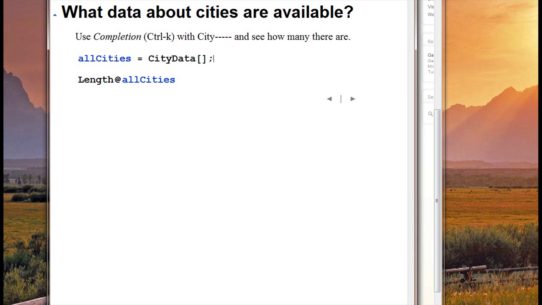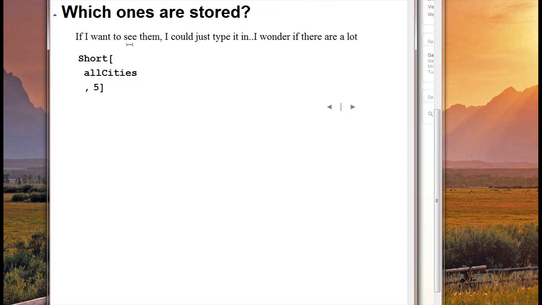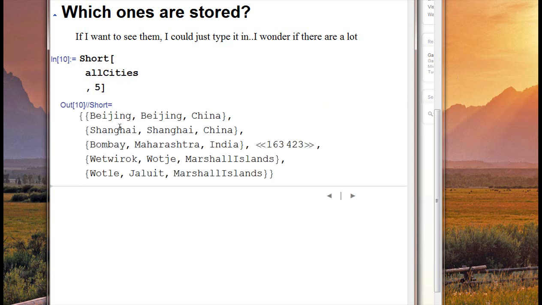Now how many would I guess there are in this system? I don't know. So let's see how many there are. There's 163,000 cities. I would never guess there would be that many available to me. And I want to see them. I could just type it in, but I wonder if there are a lot. I'm going to just do a little short 5-line display. And so there's Beijing, Shanghai, then there's Bombay. I recognize all of those. And then there's 163,423 in the middle. And then here's some out in the Marshall Islands, which I can't even pronounce. So obviously, there's a lot of different cities here.